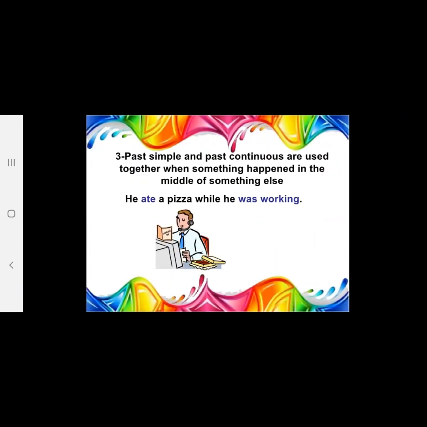The third use is when we use the past simple and past continuous together, when something happened in the middle of something. Just like you are eating food and somebody came, you can say, I was eating food and he came. He ate a pizza while he was working.